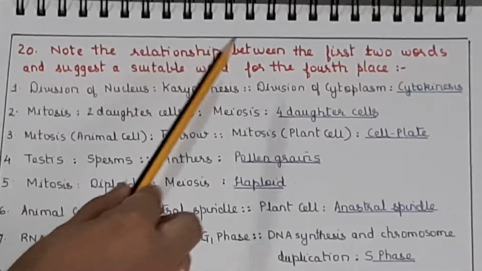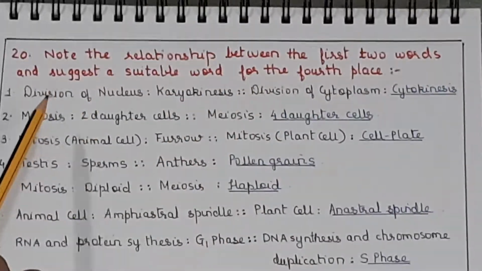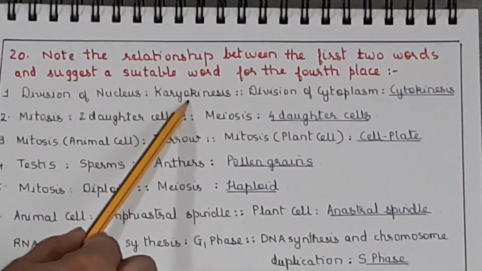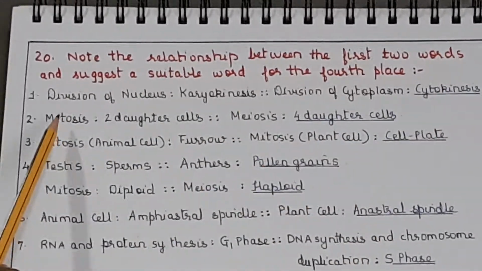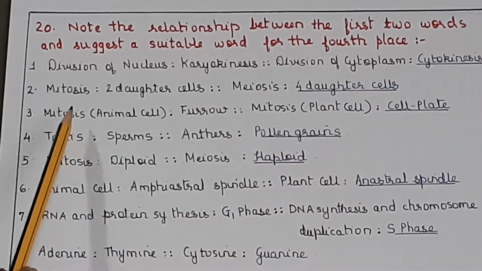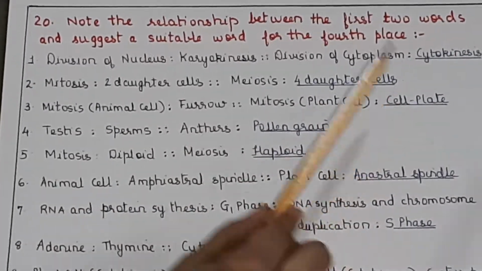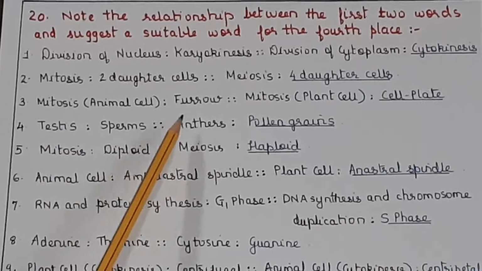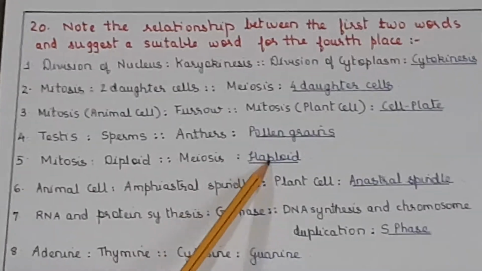Now we'll have a look at the next question. Note the relationship between the first 2 words and suggest a suitable word for the 4th place. Division of nucleus is called karyokinesis, division of cytoplasm is cytokinesis. Mitosis, 2 daughter cells; meiosis, 4 daughter cells. Mitosis in animal cell is by furrow, mitosis in plant cell by cell plate. Testis, sperms; anthers, pollen grains. Mitosis diploid, meiosis haploid. This is how the questions are asked.